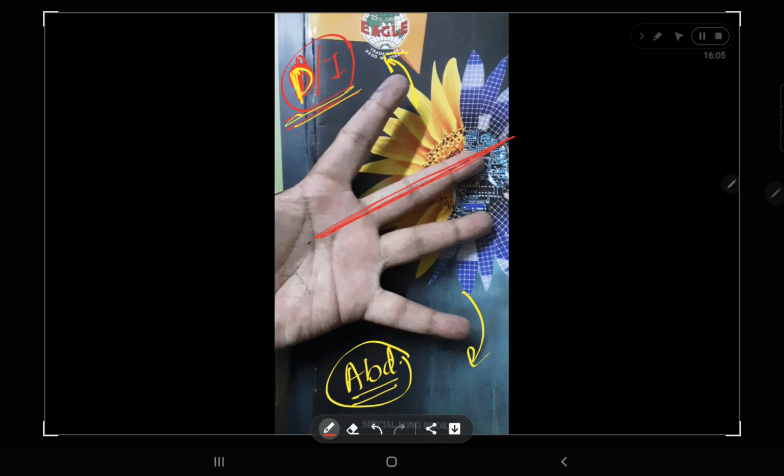Now what is abduction? Abduction is you are moving your fingers or digits away from this axis. Also in this direction. This is your abduction. So abduction is with respect to an axis.